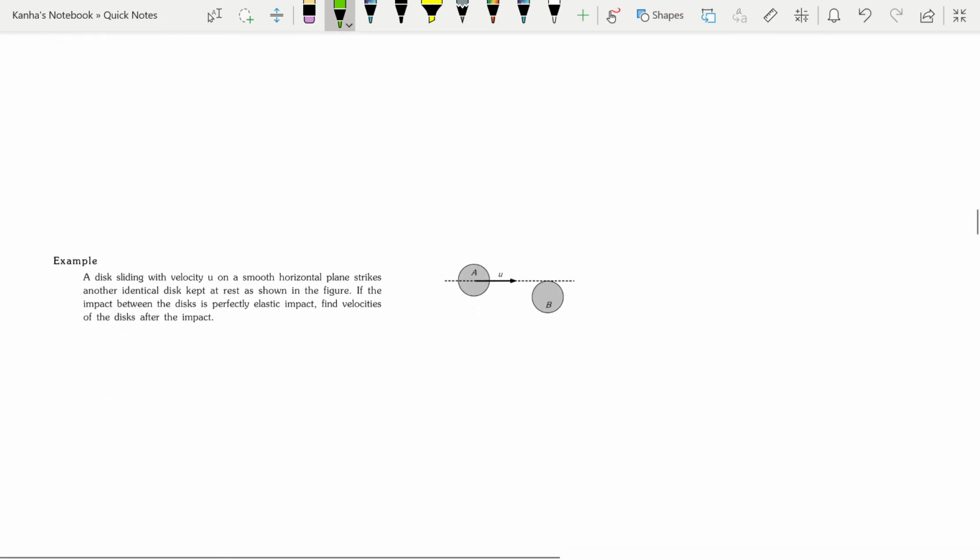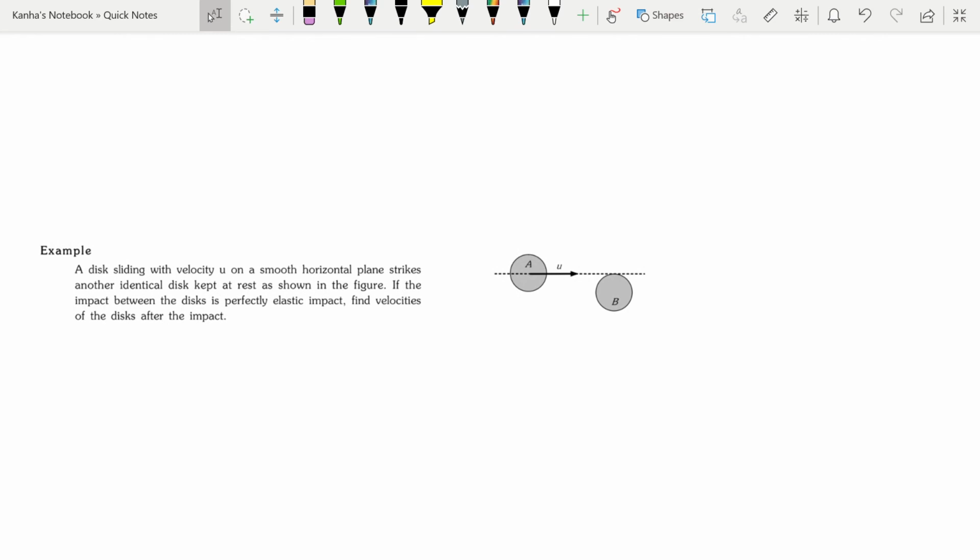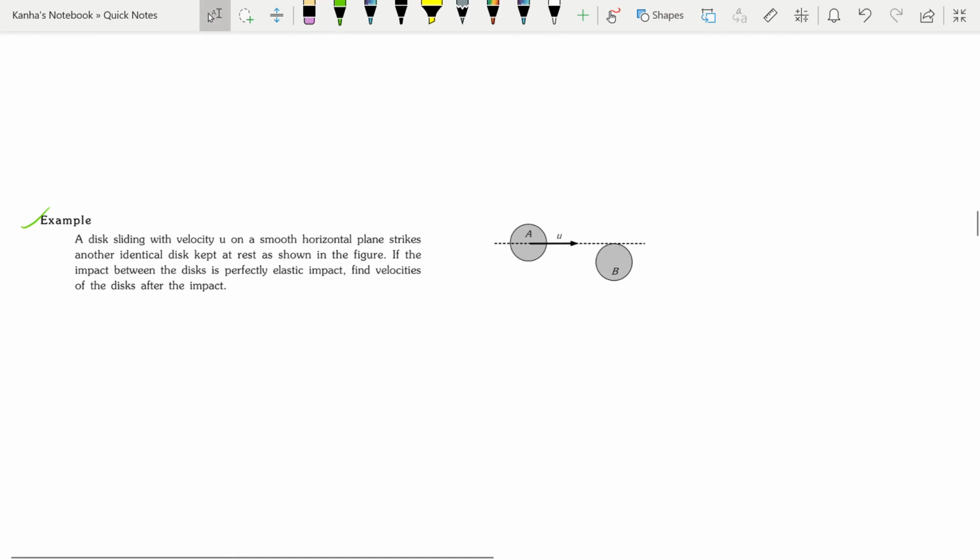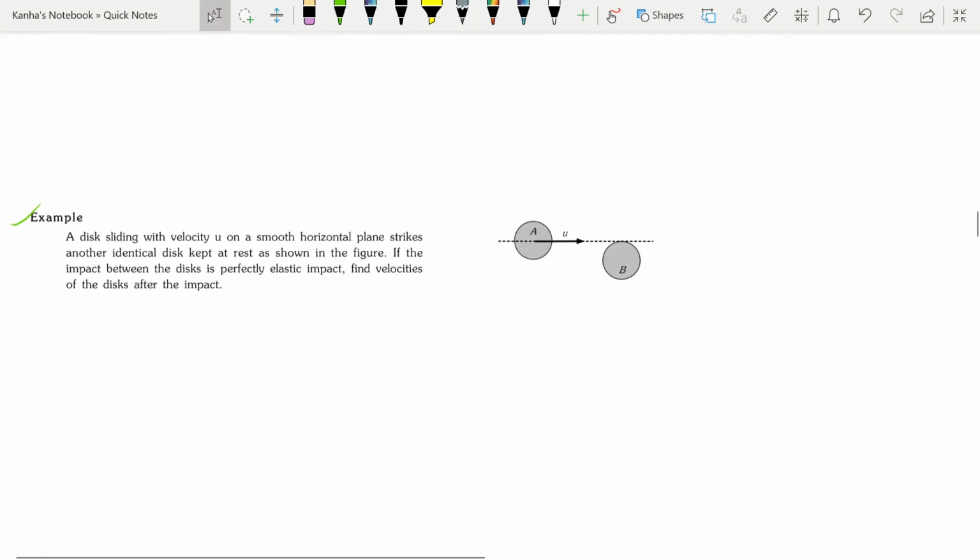Let's go down and look at a simple question that will tell you how to solve these questions properly, or give you an idea. A disk sliding with velocity u on a smooth horizontal plane strikes another identical disk kept at rest. So my B is at rest. If the impact between the disks is perfectly elastic, find the velocities of the disks after impact. So first of all you need to make the t-axis and the n-axis. So how do you approach this question?